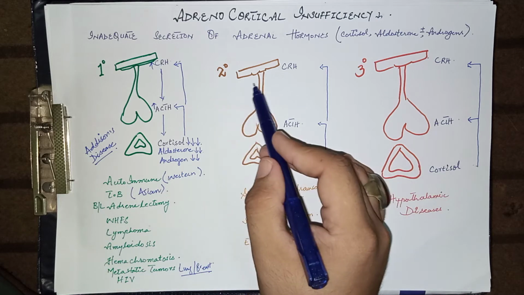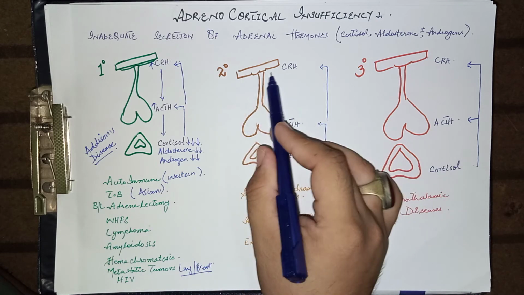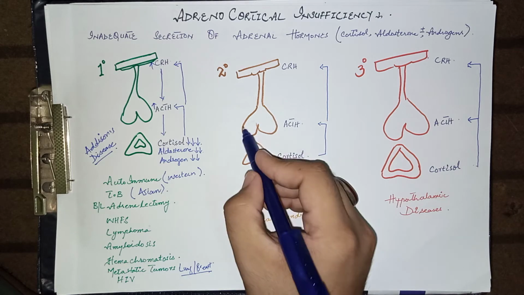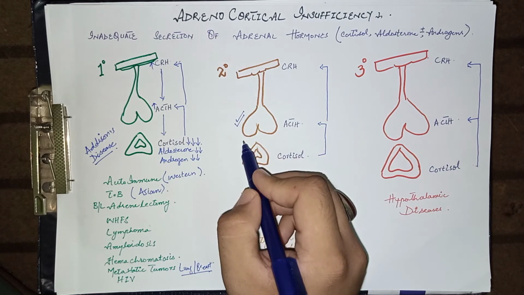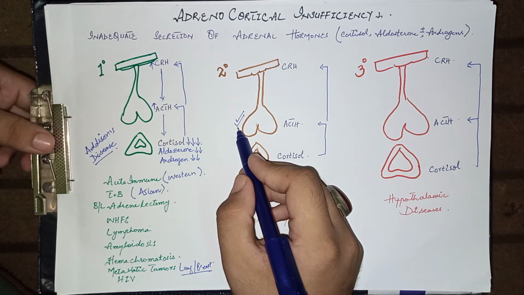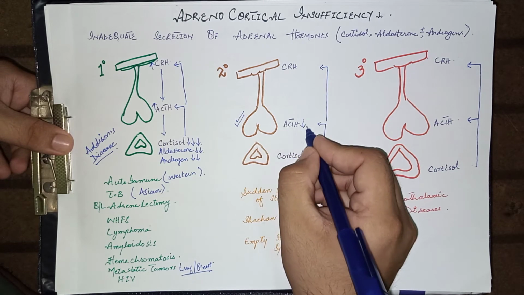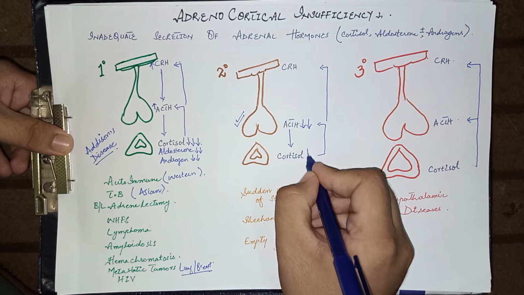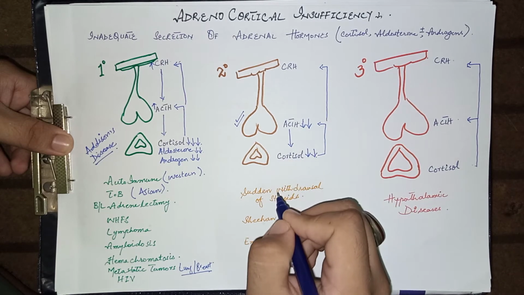Now come to secondary adrenal insufficiency. In secondary adrenal insufficiency, the pathology is not in the adrenal gland, but lies in the pituitary gland. Due to the pathology in the pituitary gland, there is decreased production of ACTH. This decreased production of ACTH leads to decreased levels of cortisol.